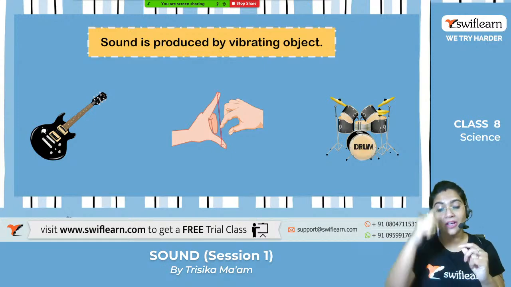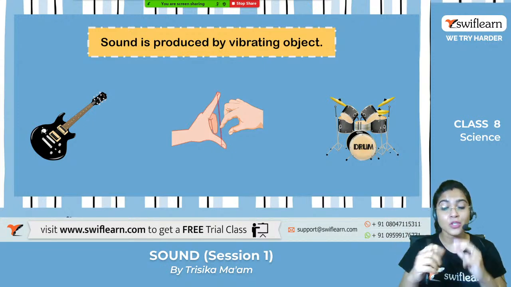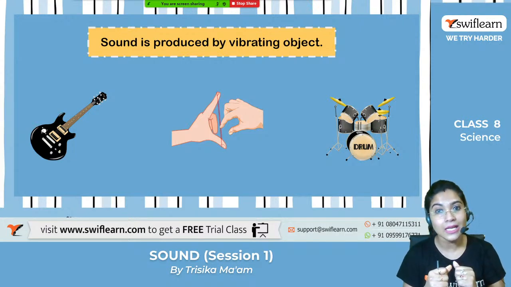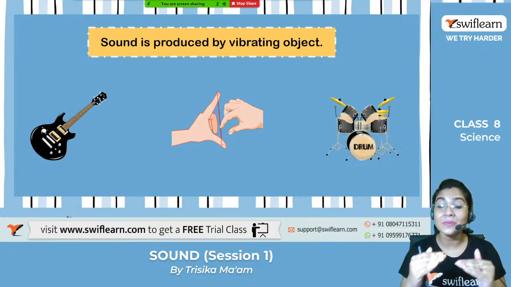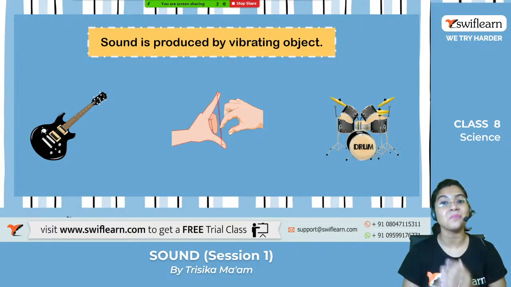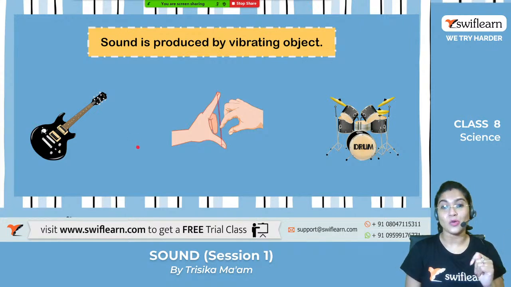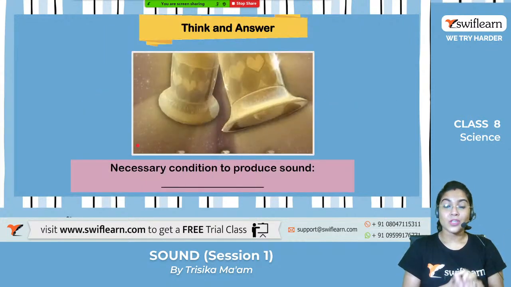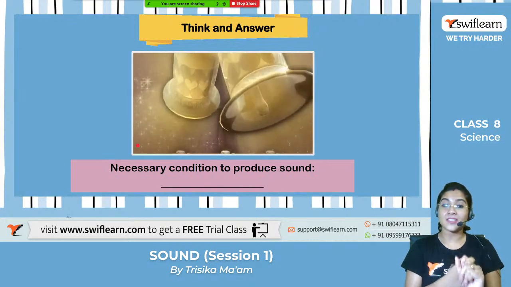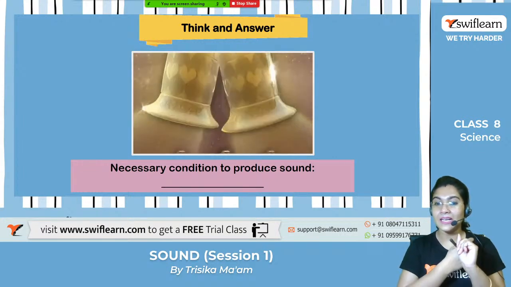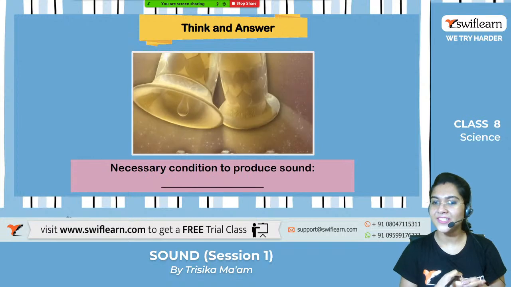And there are also different holes on it, which they control with their fingers, and the different rhythms, the different types of sounds, are produced over there, right? Clear? Very good. So what do we need? What is the main necessary condition to produce the sound? Yes, who will tell me what is the main condition for production of the sound?